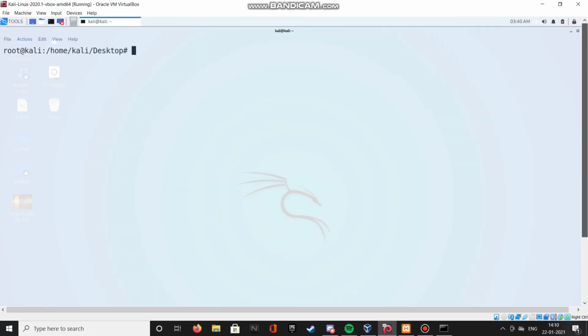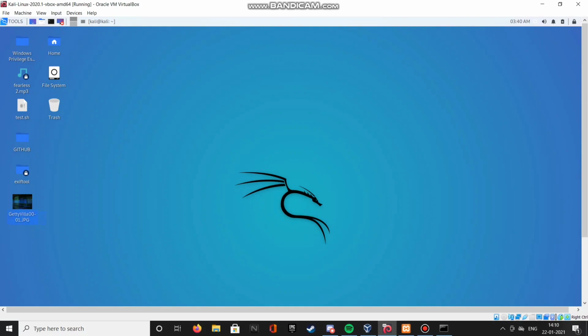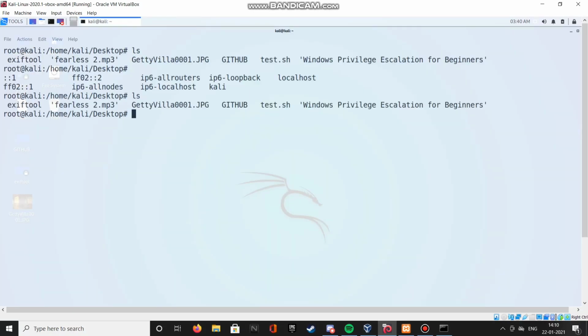That's the problem with virtual machines, they always have problems with resolution and stuff. And it's been so long since I updated my virtual machine. I don't really use that anymore.